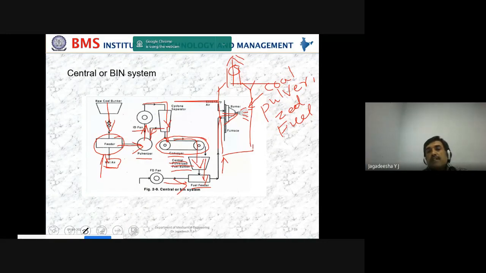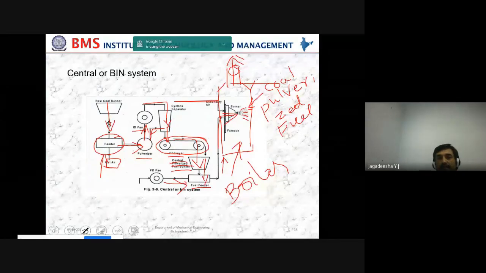Inside the combustion chamber, the combustion will be taking place, and through the boiler chimney, it will be coming out. So this is all about this one.